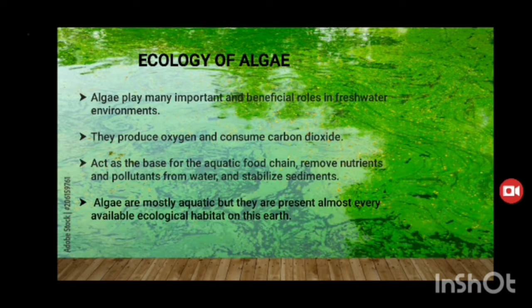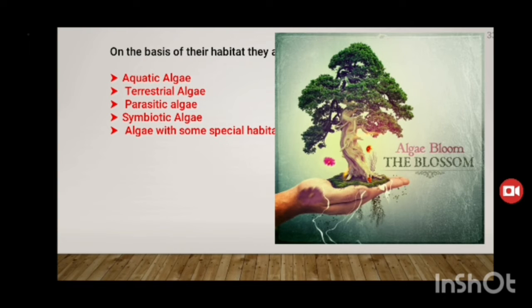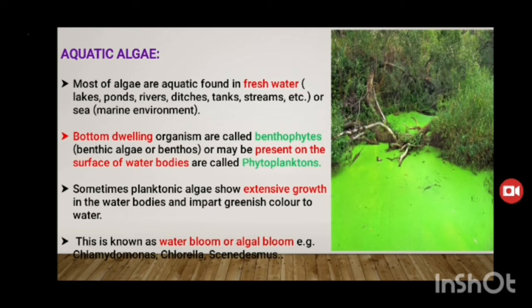Algae are mostly aquatic, but they are present in almost every available ecological habitat on this earth. On the basis of their habits, they are aquatic algae, terrestrial algae, parasitic algae, symbiotic algae, and algae with some special habits.